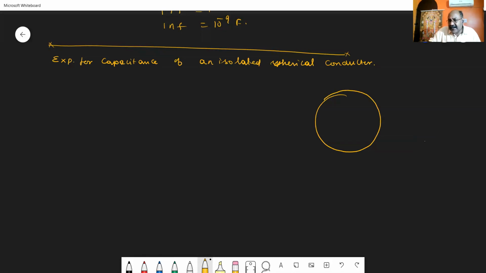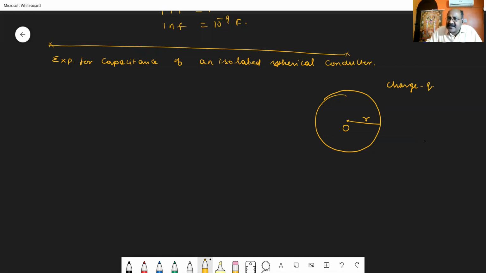Let O be the center of the spherical conductor and small r be its radius. In order to calculate the capacitance, I am giving a charge Q to this spherical conductor.